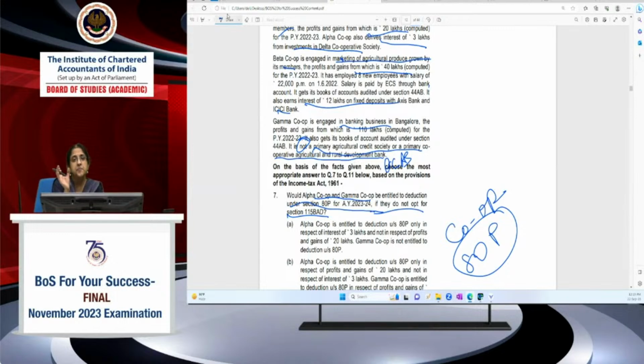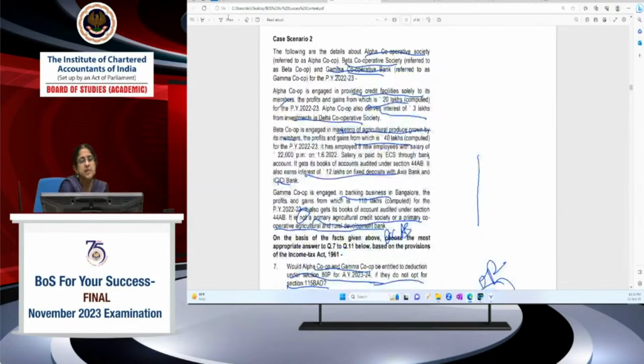Deduction under Chapter VIA, under C, deduction in respect of certain income. 80P is not allowable. However, for 115BAD, 80JJAA is allowable. Always, whether 115BAA, BAB, BAC or BAD, 80JJAA allowance for employment of new employees is always allowable even under the special regime. But 80P deduction is not available for such cooperative societies. Now, the first question talks about a case where they don't opt for 115BAD. They are asking, will Alpha cooperative and Gamma cooperative be entitled to deduction?